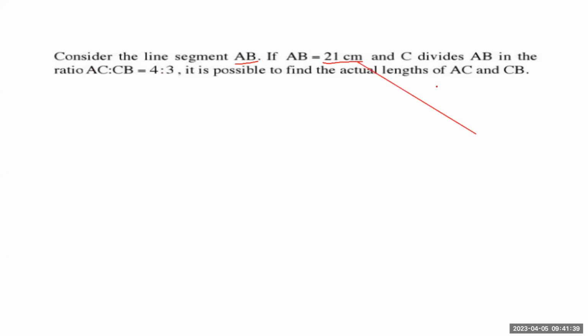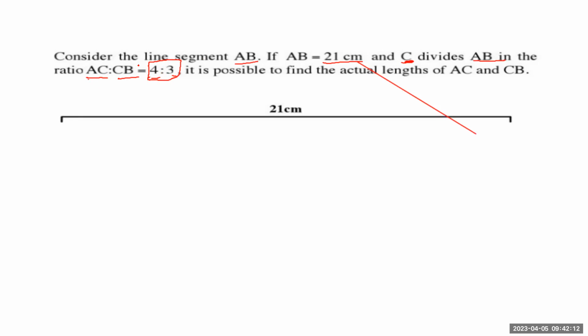But here's what I'm going to introduce now. I introduce C. C divides AB in a ratio, such that the ratio of AC to CB is going to be 3 is to 4. So we've seen this. We said this is in a ratio form. So this is not the actual length of AC, and this is not the actual length of BC. This is the comparison of AC to CB. Are we together?